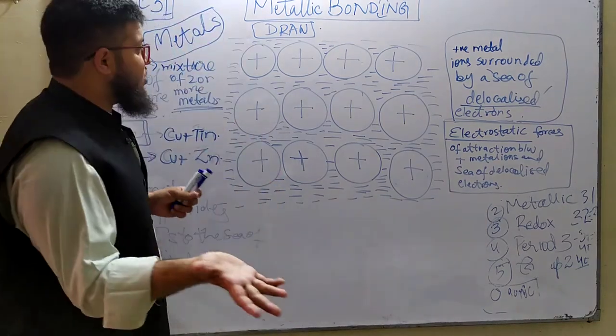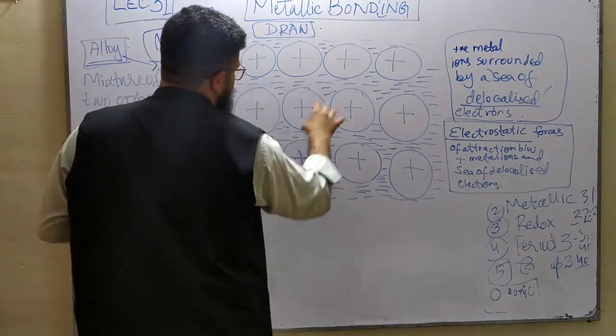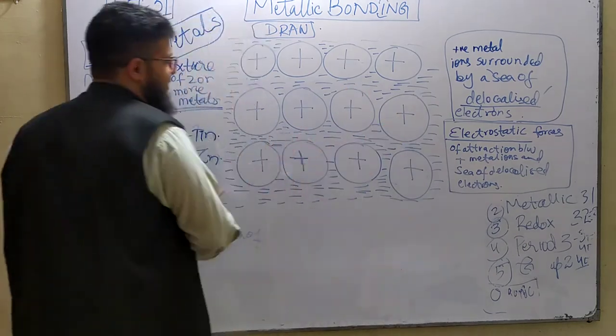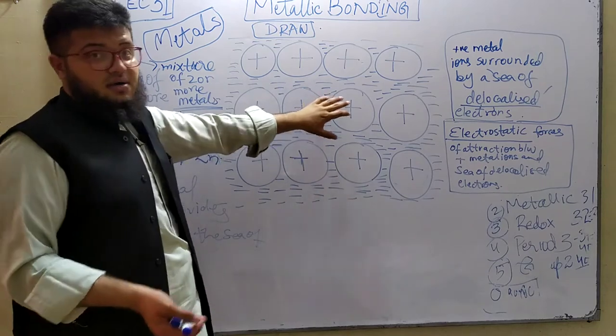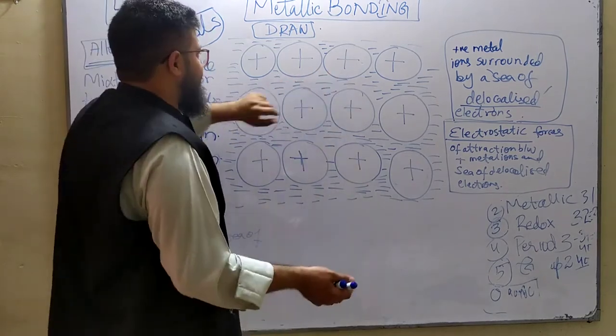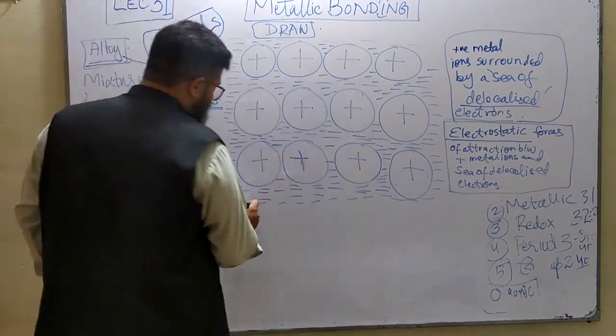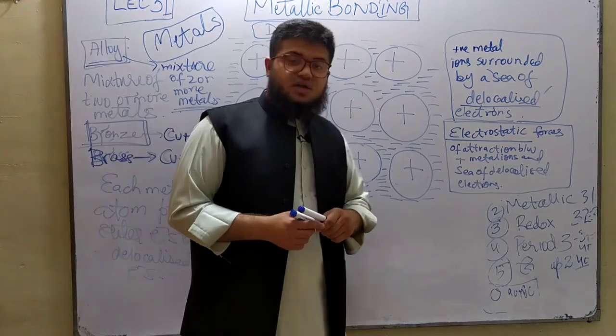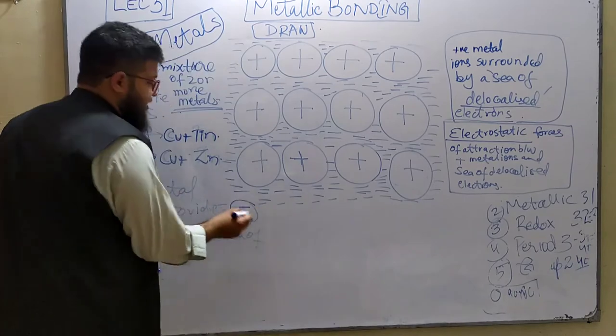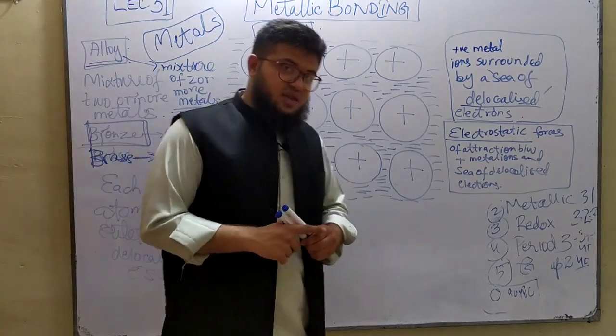So you guys know from your O levels that alloys have irregular atoms inside of them, meaning atoms of different sizes representing different metal elements inside of them. Okay, if you are asked to explain or to give the reason why metals are able to conduct electricity, it's the delocalized electrons that move to conduct the electricity.